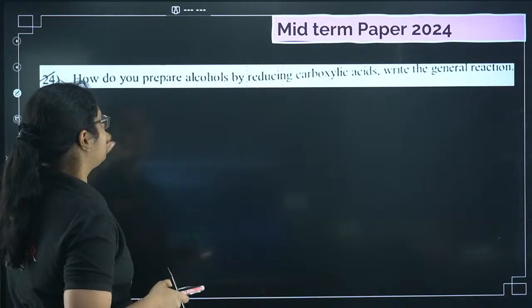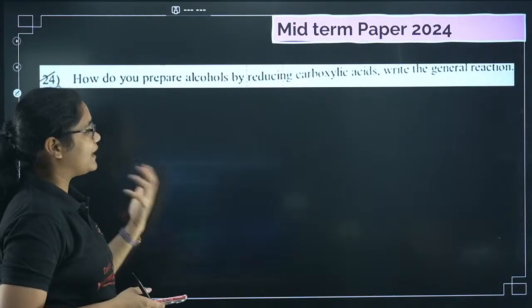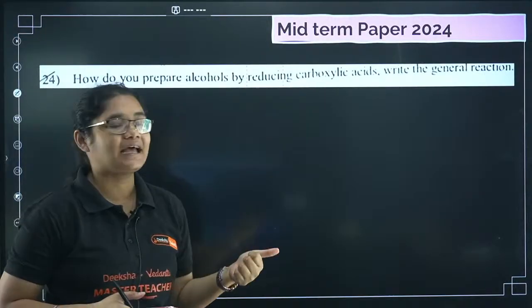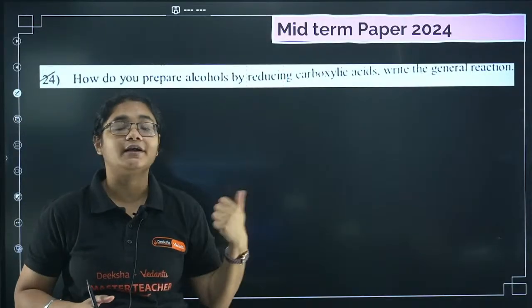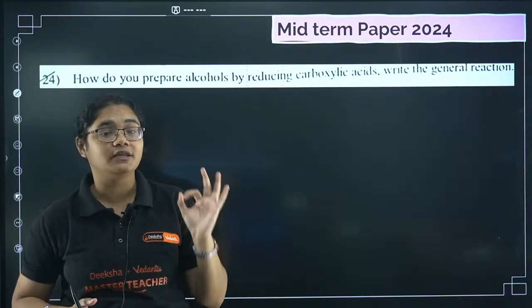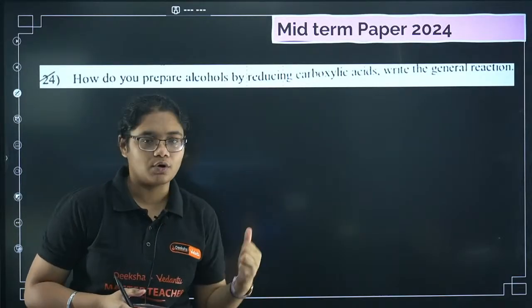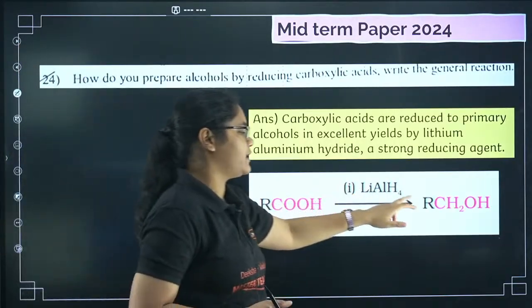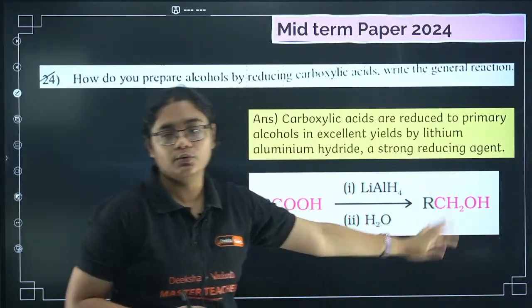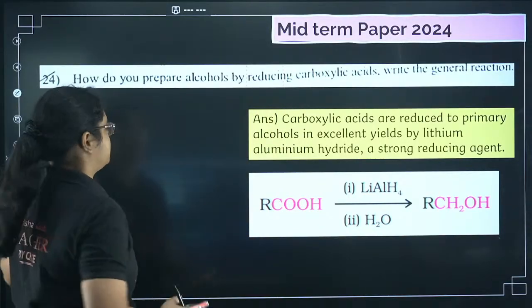Next is a midterm paper question. How do you prepare alcohols by reducing carboxylic acid, and write the general equation? If you treat a carboxylic acid with a reducing agent like lithium aluminium hydride, you will get alcohols. The general reaction is RCOOH plus LiAlH4 gives RCH2OH. You can write down the reaction here.